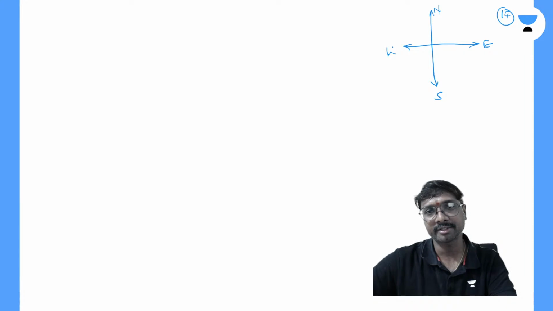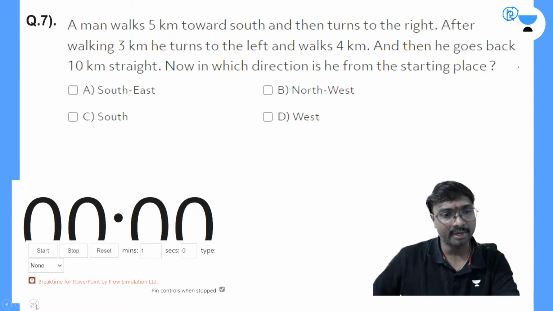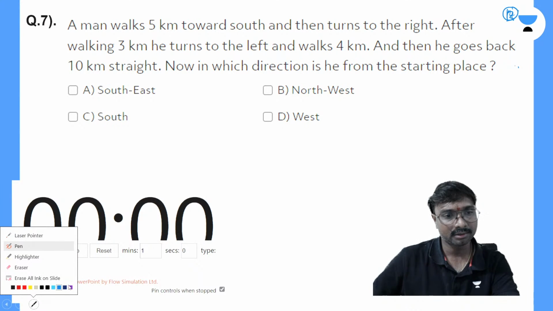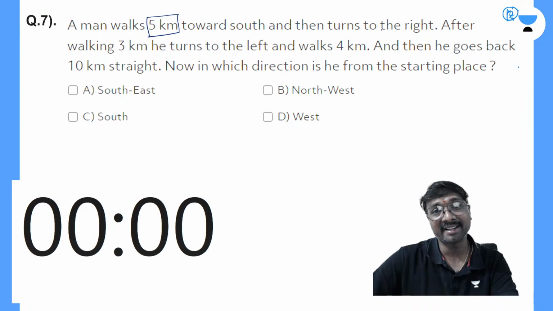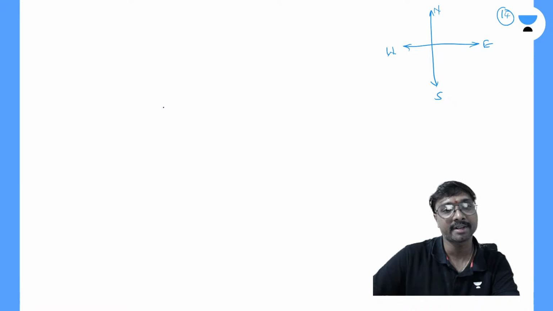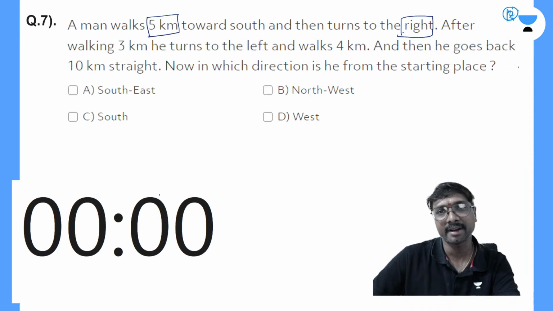Right. So we'll just go ahead. What are the directions you are having? This is your north direction, this is your south direction, this is your east direction, and this is your west direction. A man walks 5 kilometers toward the south and then turns to the right. After walking for 5 kilometers in the south direction, he turns right.